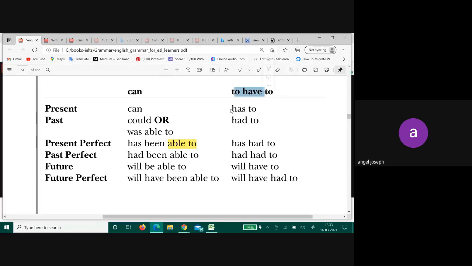Try and understand, or try and guess, what do you mean by this? Has, had. Chalo, I'll help you. Has is showing what? Is showing the present perfect tense. Okay. Had is showing that something happened in the past. That's all. Okay.